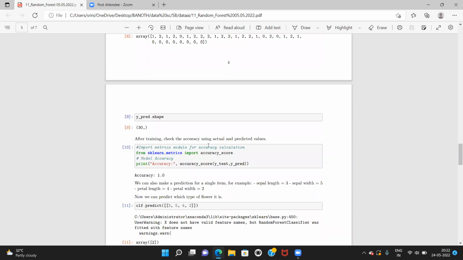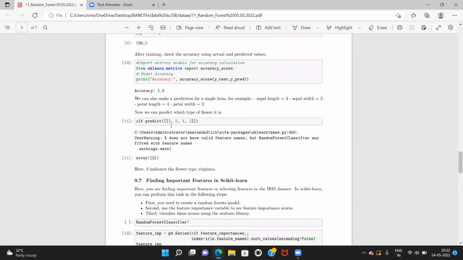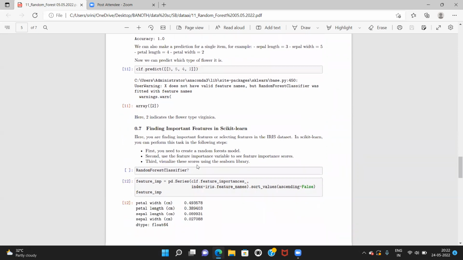After training, check the accuracy using actual and predicted values. So accuracy is 1.0. Like that, and we want to predict 3, 5, 4, 2, and you will get this one warning, and array 2 function. Here 2 indicates the flower type Virginica, isn't it?